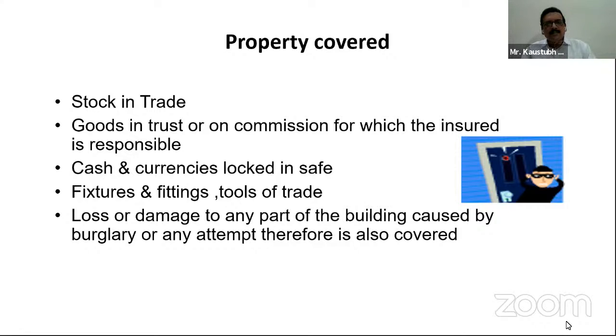That means if you are specifically covering the building part, then loss or damage to the part of the building caused by burglary will be covered under the policy, and if there is any damage or loss to this part of the building due to the attempt of burglary, it will be covered. So these are the properties which are covered under the burglary policy.